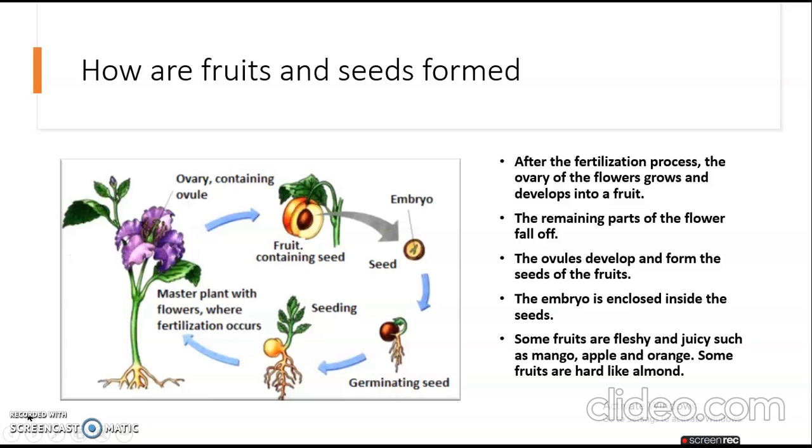Then the ovules develop and form the seeds of the fruit. Then the embryo is enclosed inside the seeds. Some fruits will be fleshy and juicy like mangoes, apples and oranges, and some will be hard like almonds. It was a basic process. So now we have understood how fruits and seeds are formed.